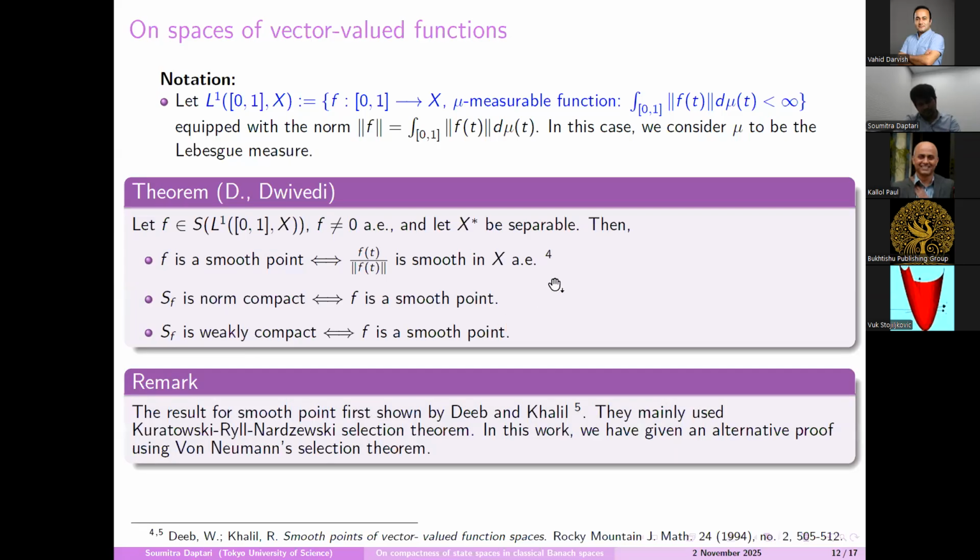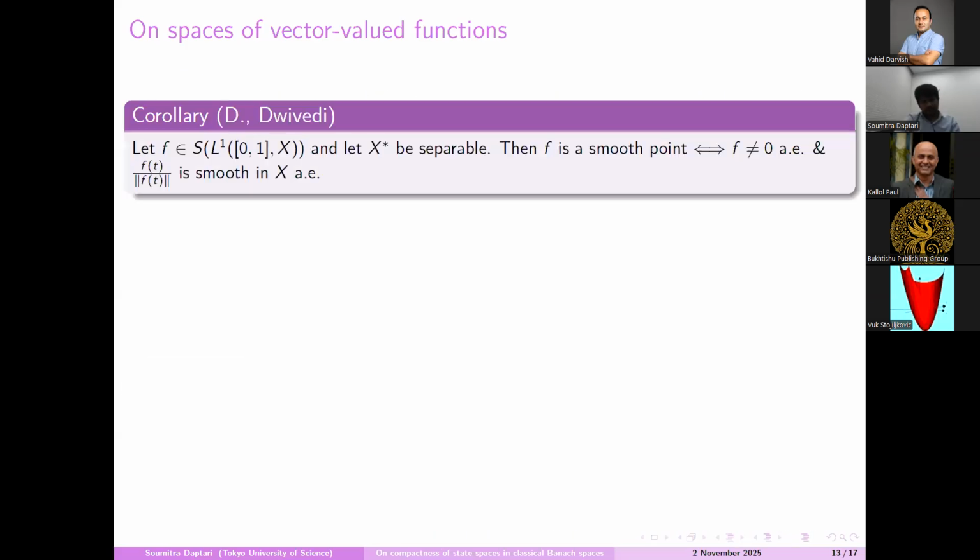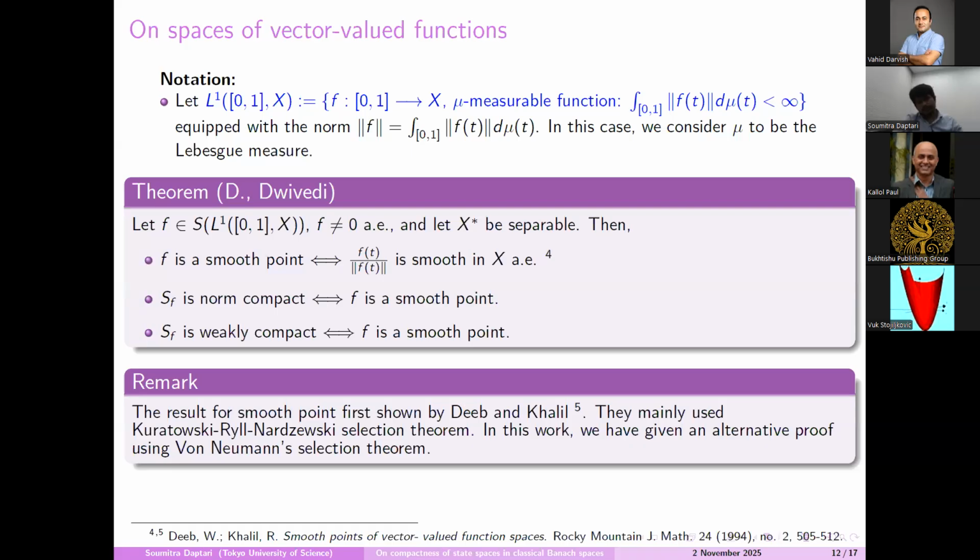Now the smoothness case was first shown by Deb and Khalil in the following paper. They mainly used the Kuratowski Ryll-Nardzewski selection theorem, but in this work we have given an alternative proof using the von Neumann selection theorem. So in the last case we assumed F not equal to 0 almost everywhere.